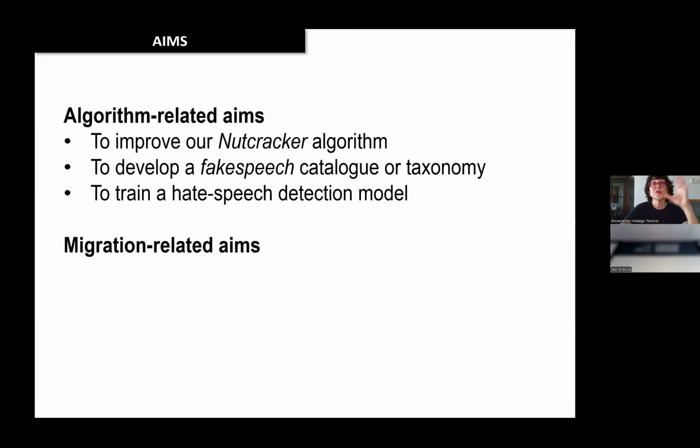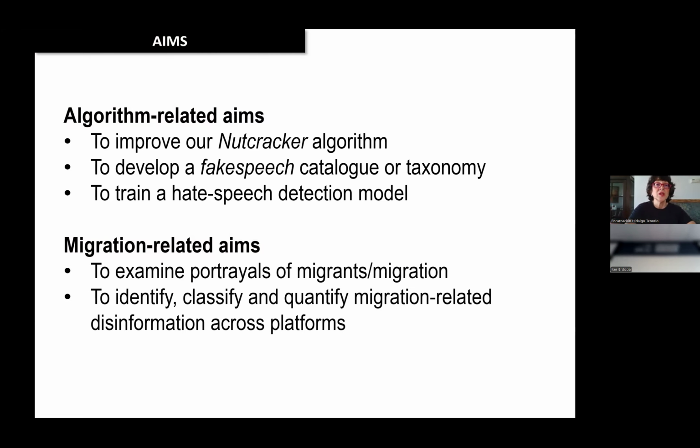We also wanted to design or define something like a hate speech catalog or taxonomy. And we also wanted to train our model for the detection of hate speech. Because definitely when someone's telling something untrue, finally, there is the intent to target somebody and harm somebody. And as for migration, we wanted to examine the portrayals of migrants as individuals and migration as an abstraction.